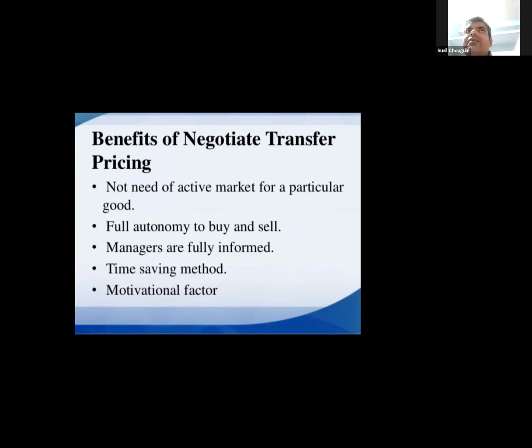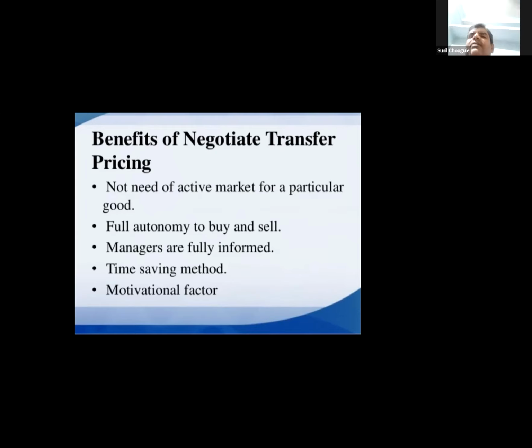Time saving method, because they have to do specific work in specific time. One month or one particular quarter they have to work very hard, 10 hours, 12 hours every day, and the other quarter they are having just 6 hours work, only 2 shifts or one single shift. That way it is not happening. They are having one specific time of work in continuity for the entire year. That is time saving method.